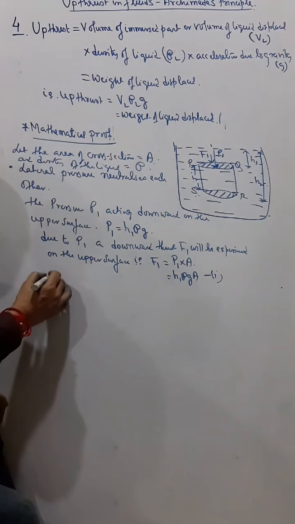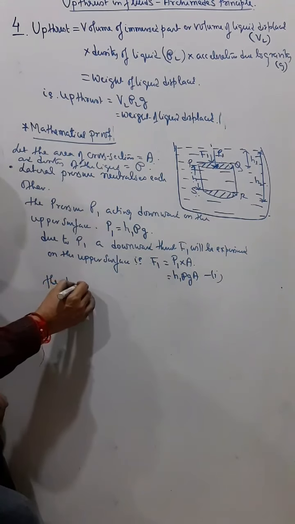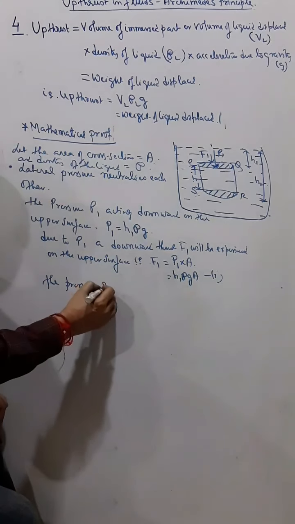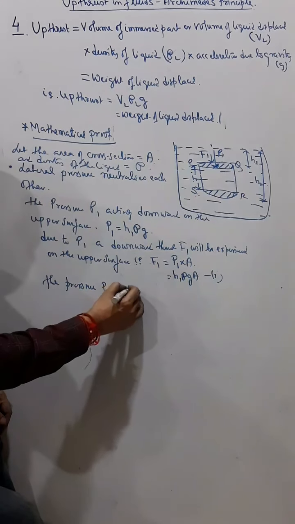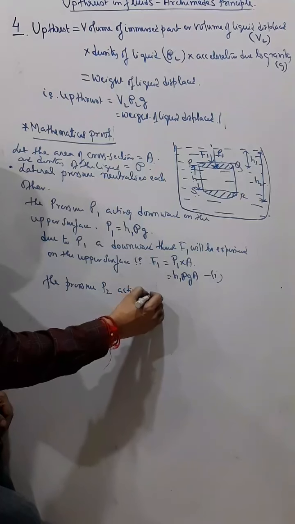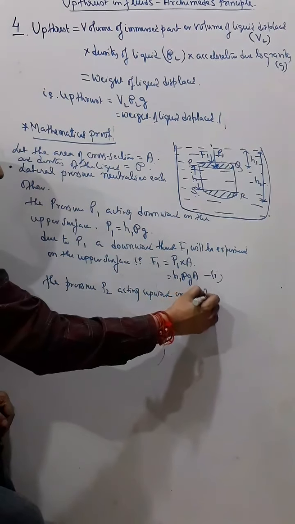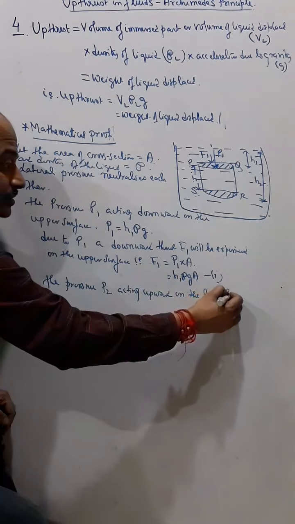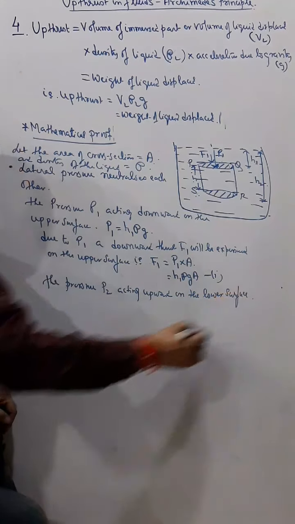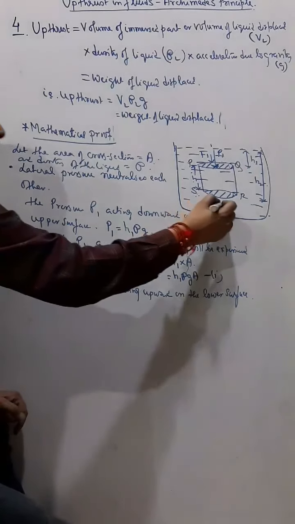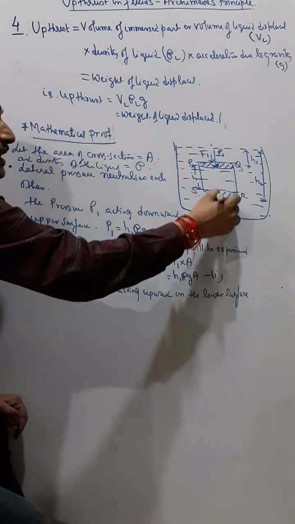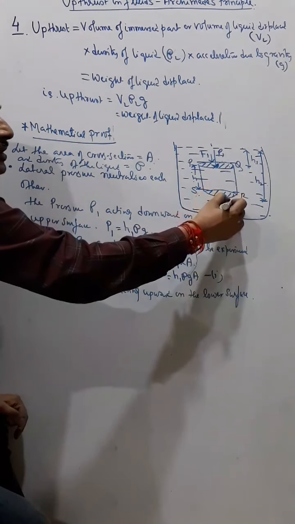Again the pressure P2, acting upward on the lower surface. So another pressure, naturally it is acting in this direction, P2.